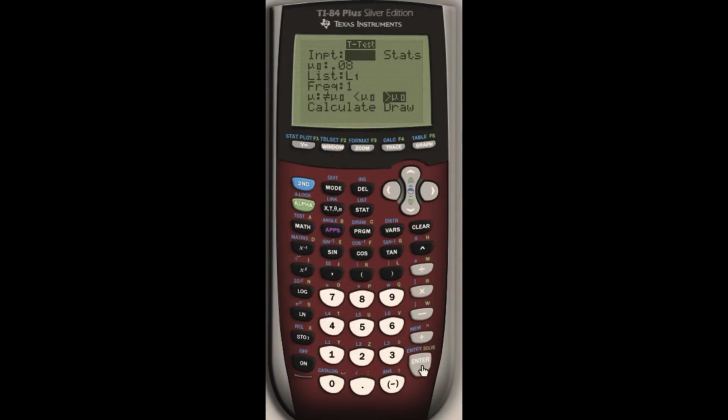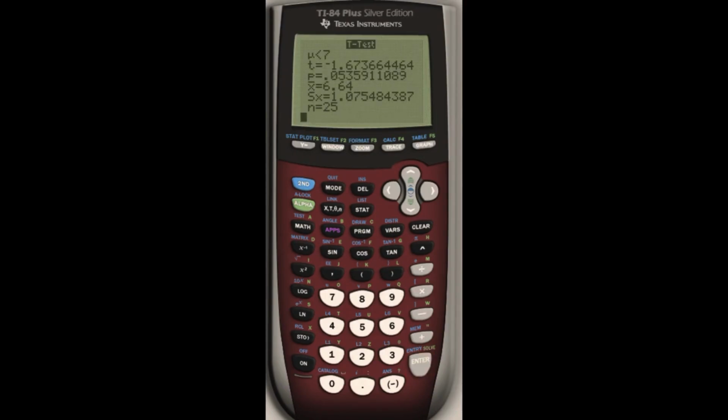And then we're going to go to mu sub 0. That is going to be 7. It's the number in our hypotheses. Here's list 1. Leave that just as is. And we are testing the alternative hypothesis of the mean being less than 7 hours. So we want this one right here. And we're going to hit calculate.